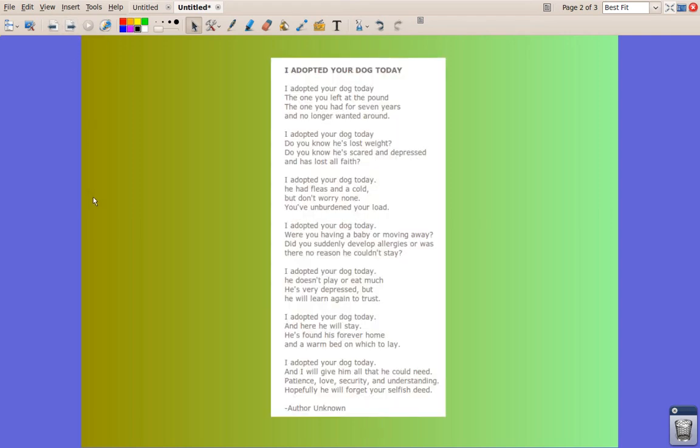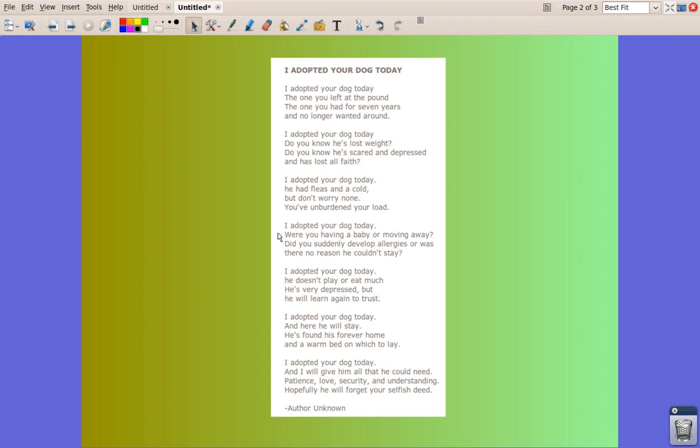The first one is a poem. It's called I Adopted Your Dog Today. I adopted your dog today, the one you left at the pound, the one you had for 7 years and no longer wanted around. I adopted your dog today. Do you know he's lost weight? Do you know he's scared and depressed and has lost all faith? I adopted your dog today. He had fleas and a cold, but don't worry none. You've unburdened your load.